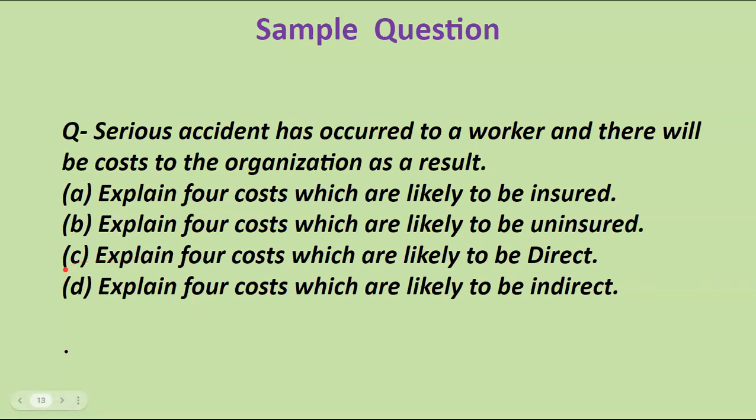Now we come to point C. Explain four costs which are likely to be direct, like damage cost, repairing cost, first aid cost. Explain four costs which are likely to be indirect, like production delay, public liability insurance. So by reading the previous types of cost, we can give the answer to this particular question.